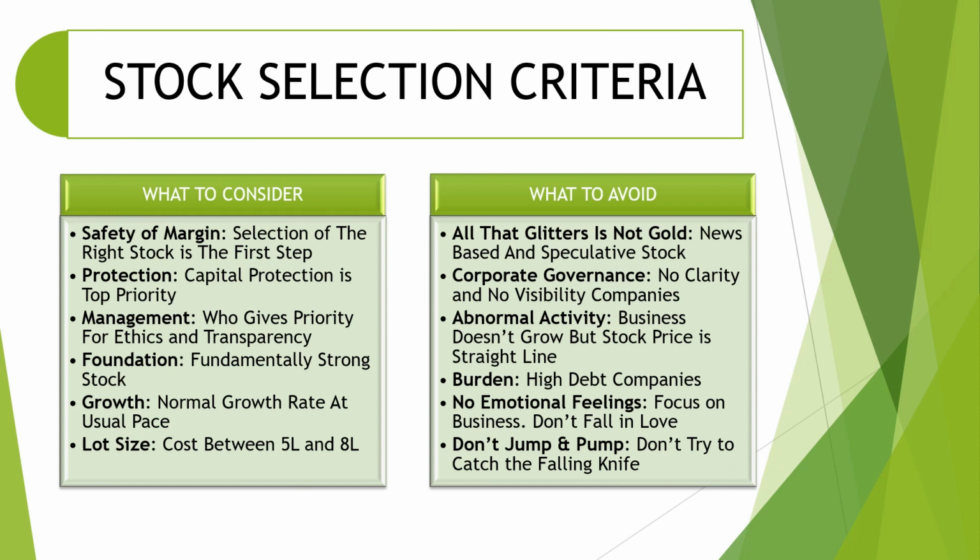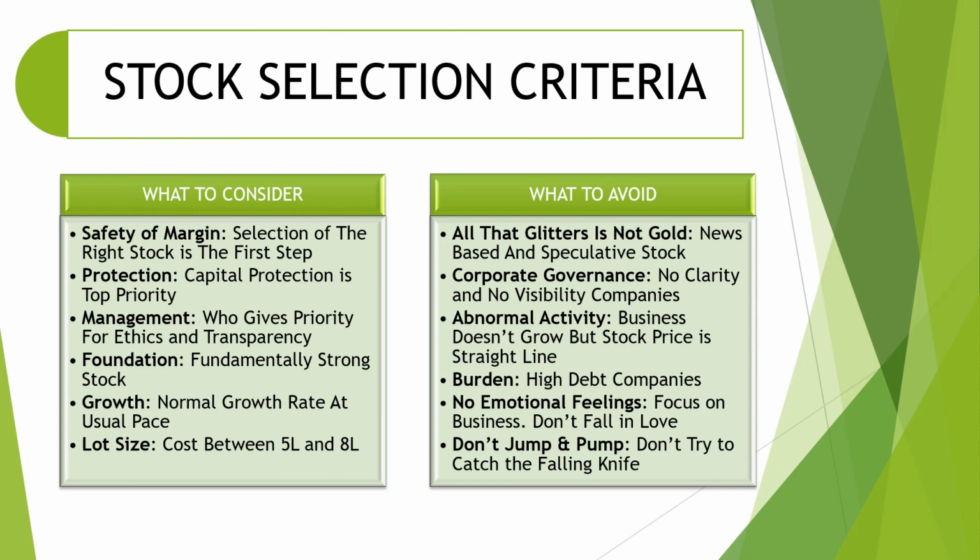So you have to choose and understand management that gives priority to ethics and transparency. Some companies' management hardly disclose many things. You have to be careful in such cases.